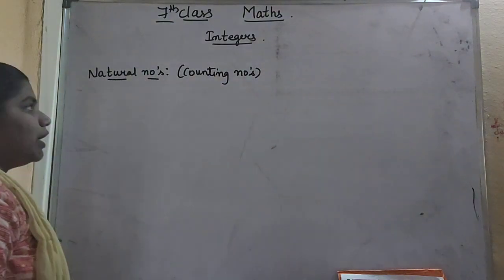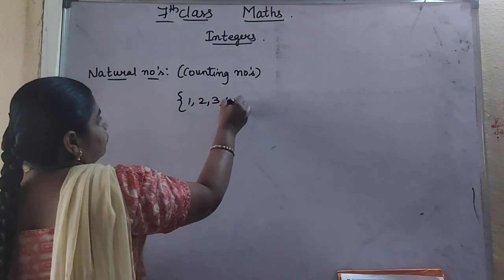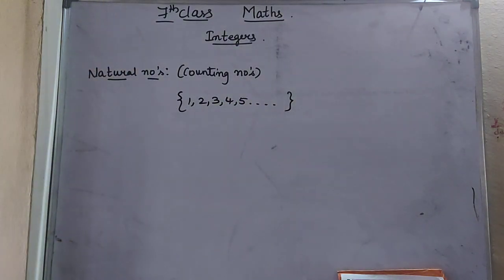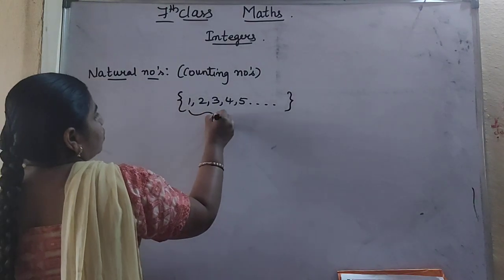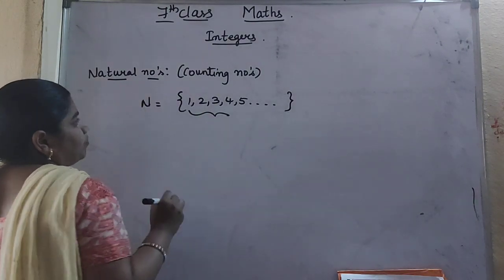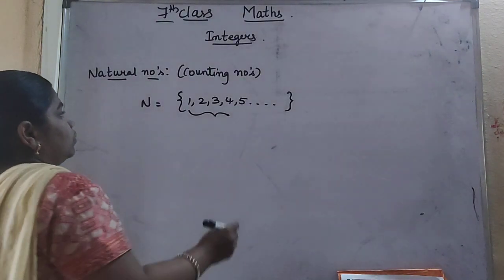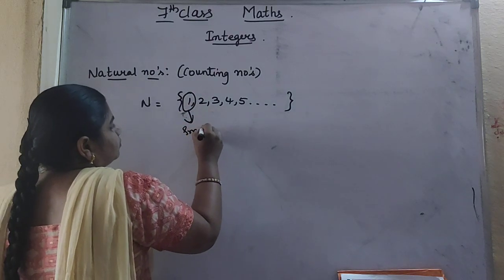So what are natural numbers now? 1, 2, 3, 4, 5 and so on. All these numbers we will call counting numbers or natural numbers. We denote all the natural numbers with capital N. In these natural numbers, one is the smallest natural number.